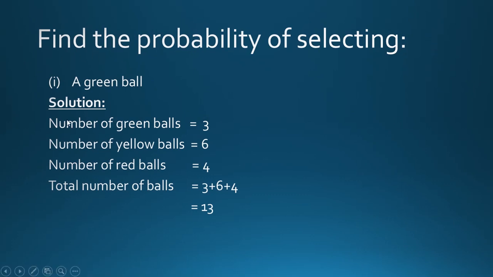First of all, moving towards the solution, we need to differentiate our balls. So the number of green balls is 3, the number of yellow balls is 6 and the number of red balls is 4. Now we need to add these balls up to calculate the total number of outcomes, or total balls in the box. So 3 plus 6 plus 4 will be equal to 13.